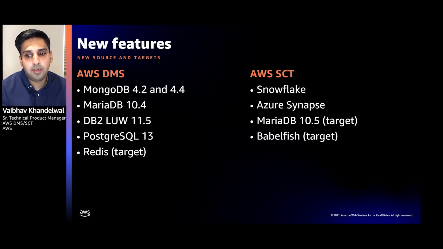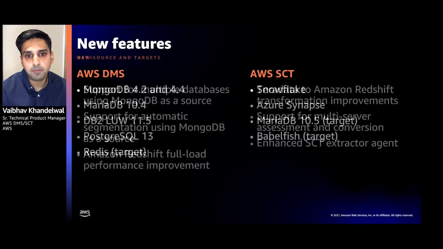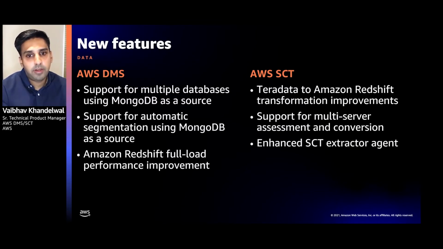Especially in SCT, we have added Babelfish as a new target. In DMS, we have also updated the versions of some of the sources that we already support. We added a feature in DMS that allows you to segment the collection of a MongoDB cluster automatically and then migrate the segments in parallel. And also you can migrate multiple databases in one single task. In SCT, we made several Teradata to Redshift conversion improvements. We also added support for multi-server in a project in SCT.